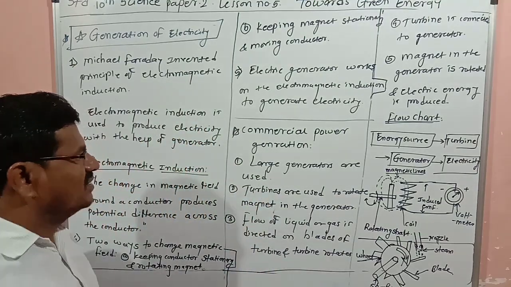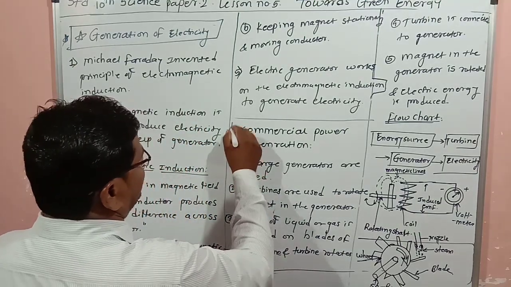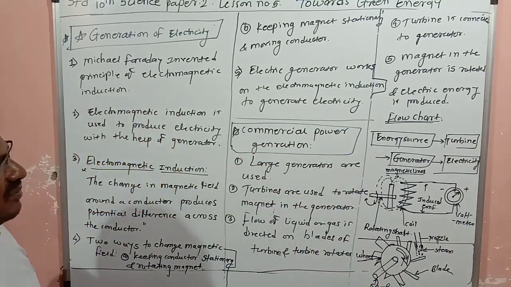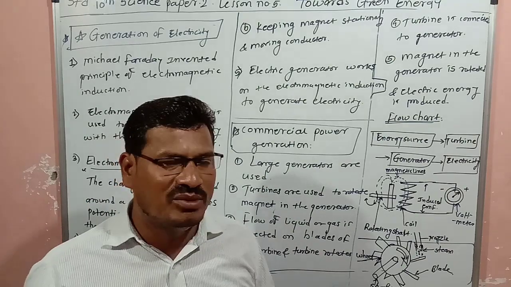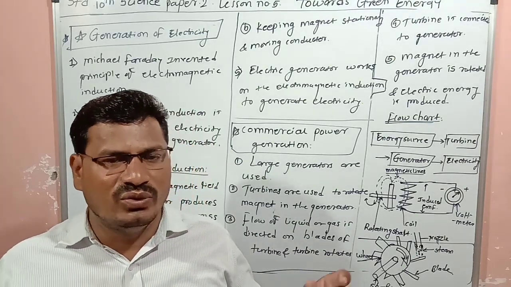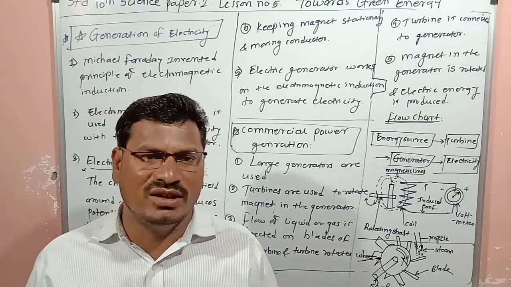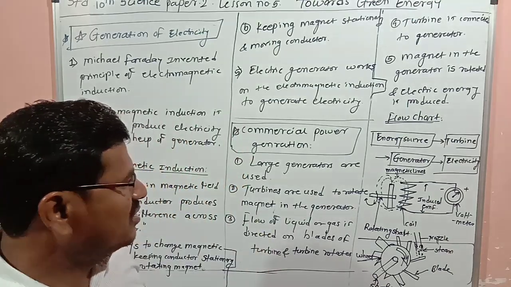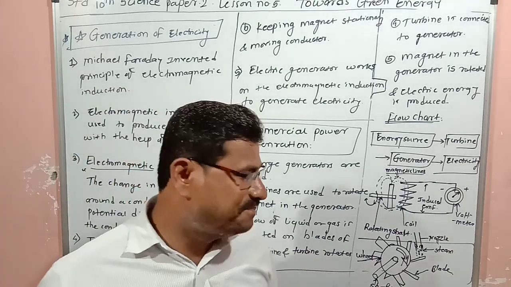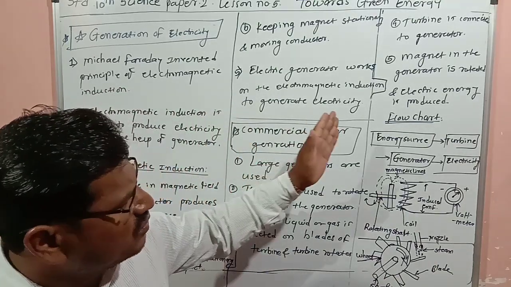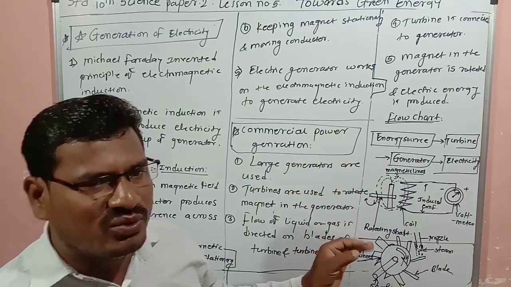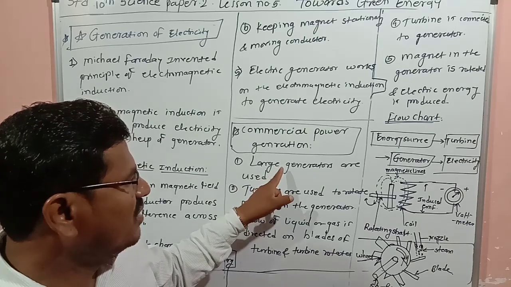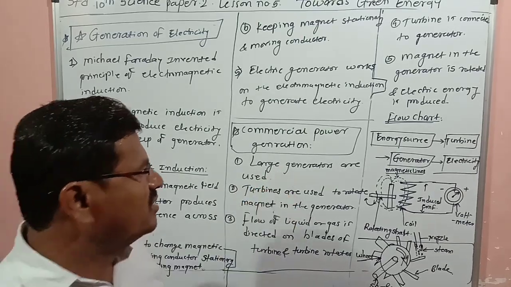After this, the next point is commercial power generation, or commercial power generation plants. Where a large amount of electricity is produced, such plants are called commercial power generation plants. In the commercial power generation plants, we have to see what steps are used or which devices are used. First, in the commercial power generation plant,